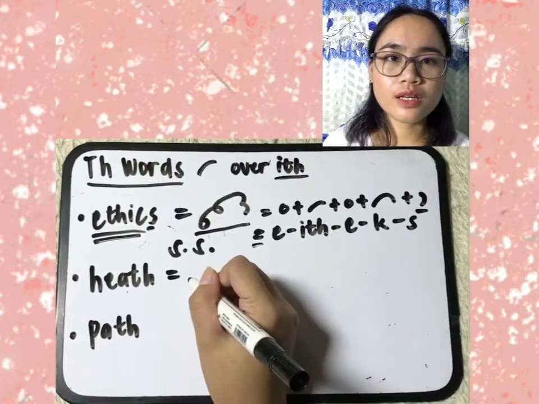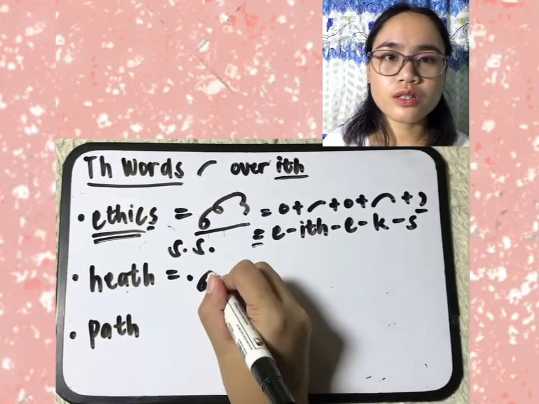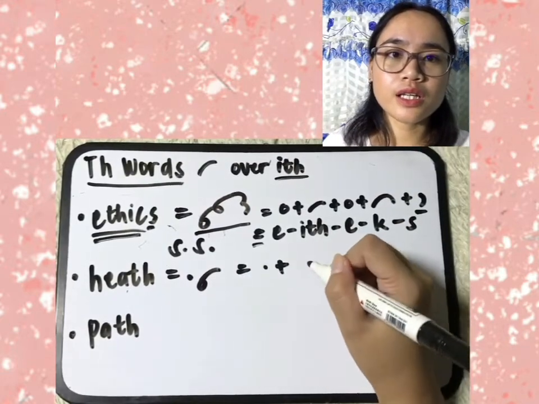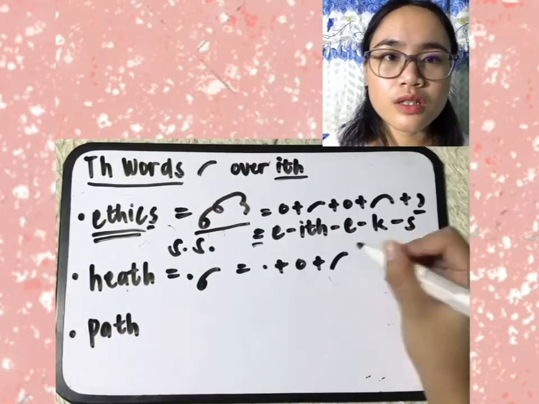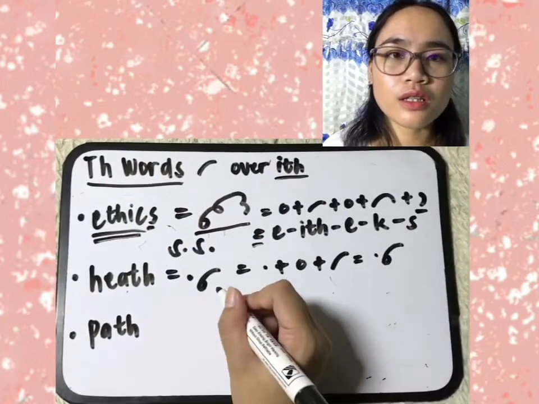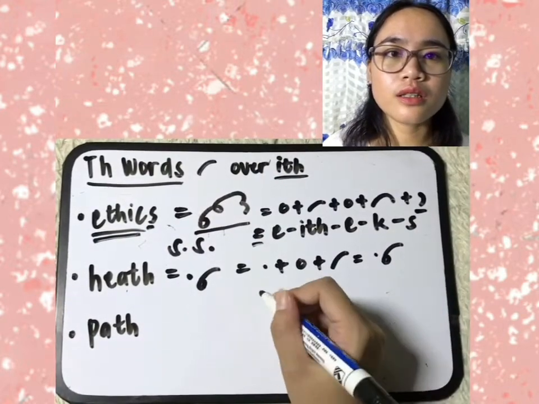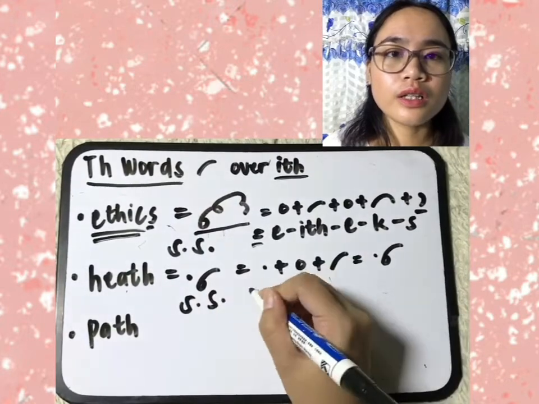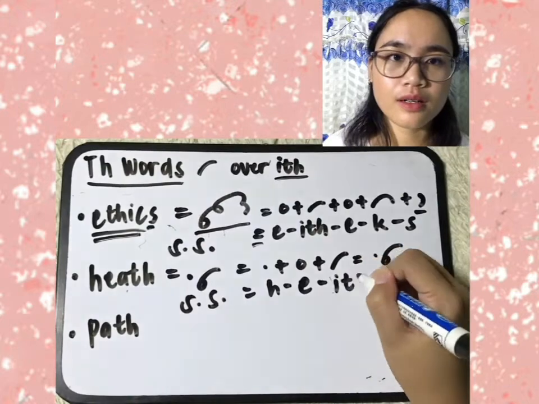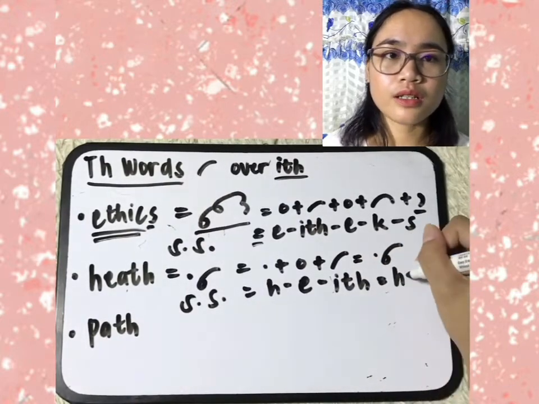Next is the word his. So H, E, ith. We're going to dissect it. Word beginning dot is H, E, upward sloping short curve. If we're going to shorthand spell it, it will be like this: H-E-ith. His.